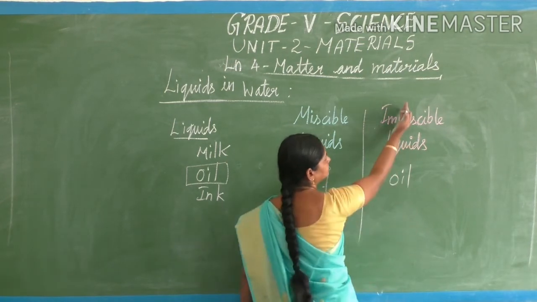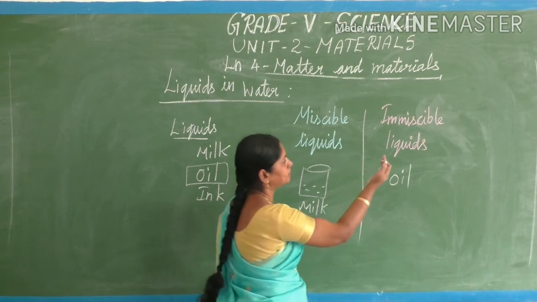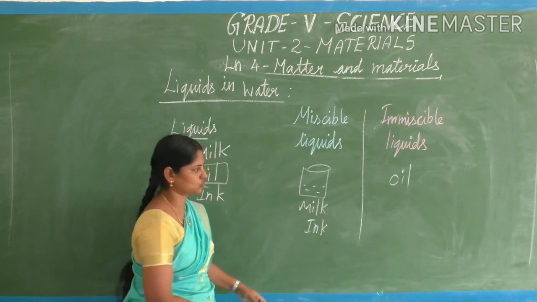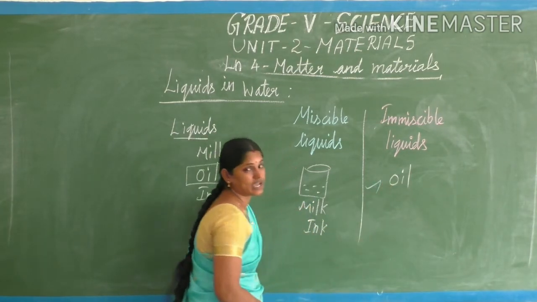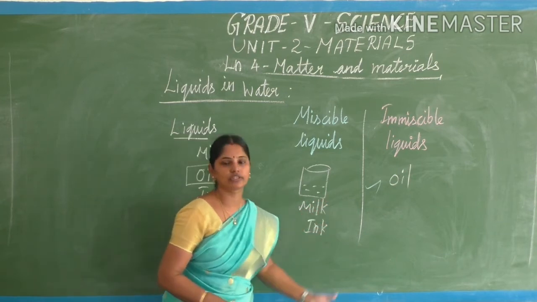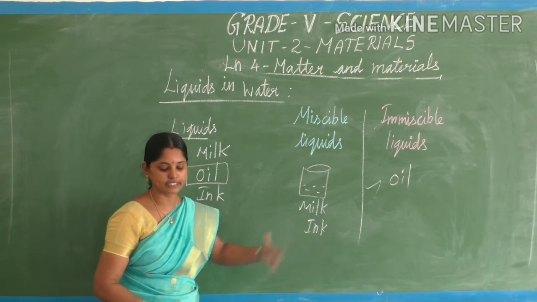Miscible means it can mix. Immiscible means it cannot mix. Immiscible liquids: any kind of oils, all the fatty substances, all the fats won't mix with the water. So, miscible liquids and immiscible liquids.